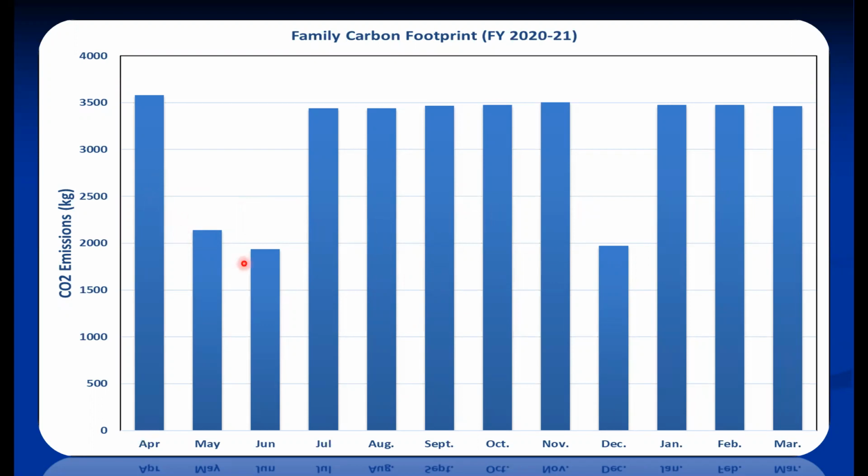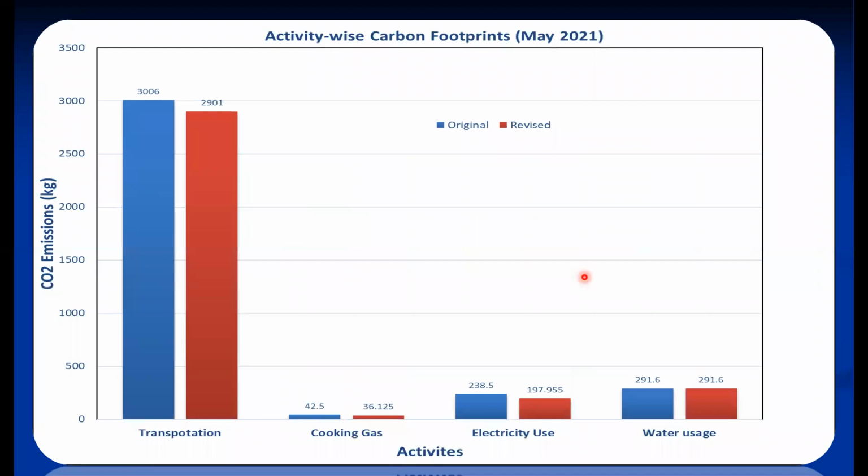So if I reduce the traveling, I can contribute more to reducing emissions. That is the conclusion. You have to make your own conclusions. Why the carbon footprint values are more in a particular month, or why it is less in a particular month, the analysis of this is also required.